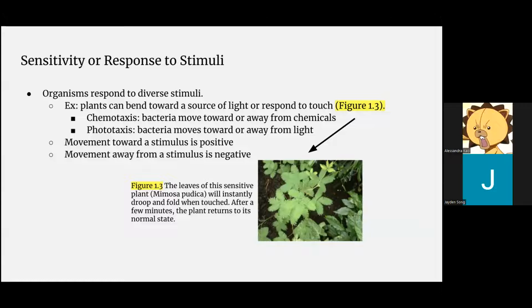Sensitivity or response to stimuli. Organisms respond to diverse stimuli. An example would be plants can bend toward a source of light or respond to touch, such as in figure 1.3. Chemotaxis, bacteria that move away or towards chemicals. Phototaxis is bacteria that moves toward or away from light. Movement toward a stimulus is positive. Movement away from a stimulus is negative. And figure 1.3 shows the leaves of this sensitive plant, Mimosa pudica, will instantly droop and fold when touched. After a few minutes, the plant returns to its normal state.